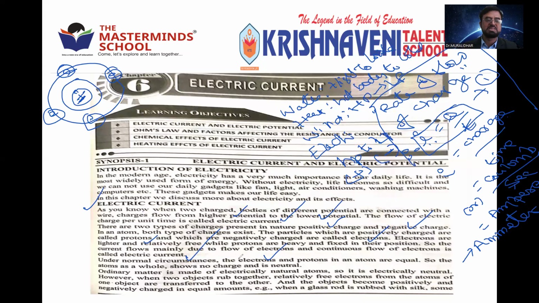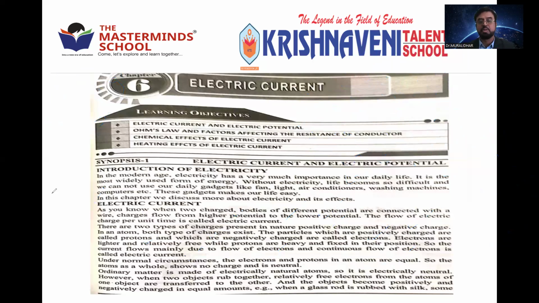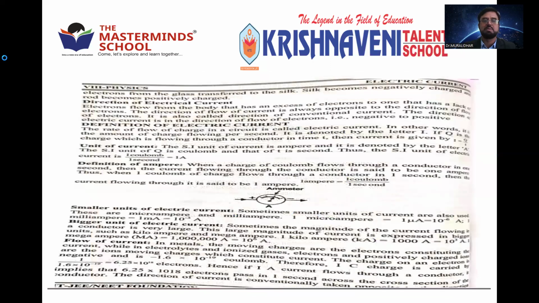Under normal circumstances, electrons and protons in an atom are equal. So generally, every atom contains the same number of electrons and protons. That's why we call the atom electrically neutral. But whenever a transfer of electrons takes place, then both bodies will get charge, positive as well as negative. Where more electrons are there, we get negative charge. Where more protons are there, the body will get positive charge. So like that, we can get the two types of charges in a body.